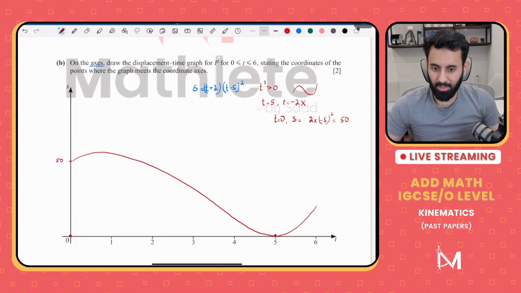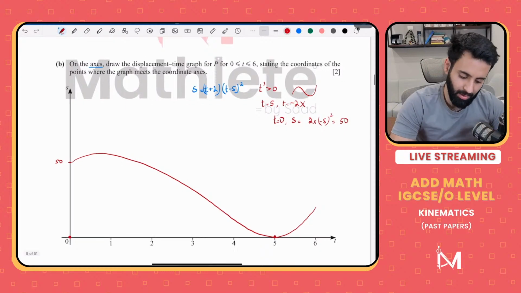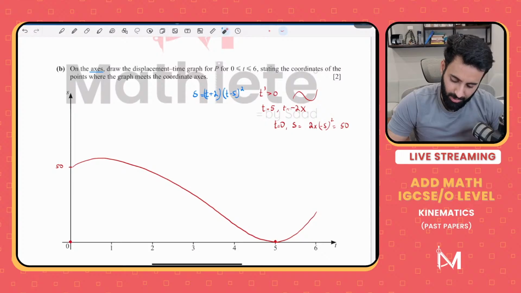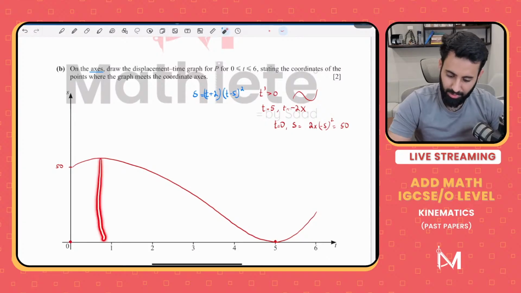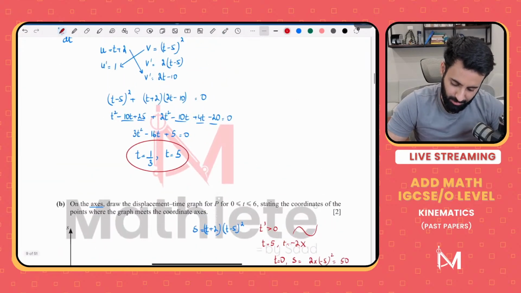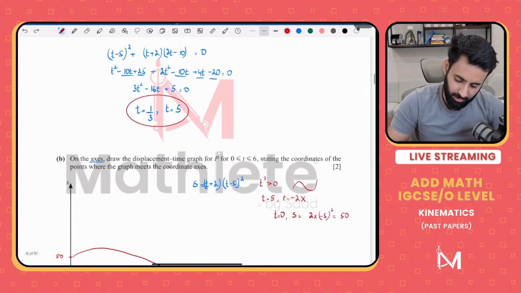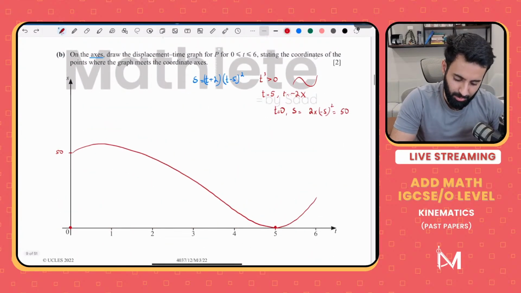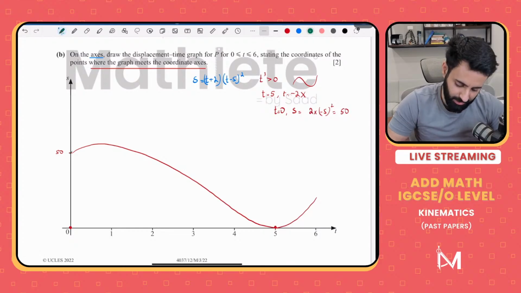Okay, so I'll repeat. We are making a cubic curve, which is a maximum-minimum curve. And we have already found out the x coordinate of the turning point here by equating velocity to 0. So it is 1 upon 3. Although you're not supposed to show that, you're only supposed to show the points where the graph meets the coordinate axes. That means you're supposed to show the y-intercept and the x-intercept.